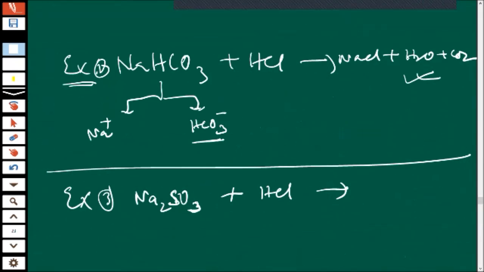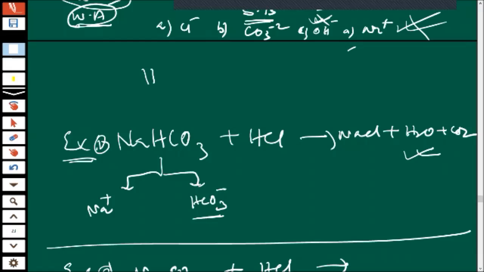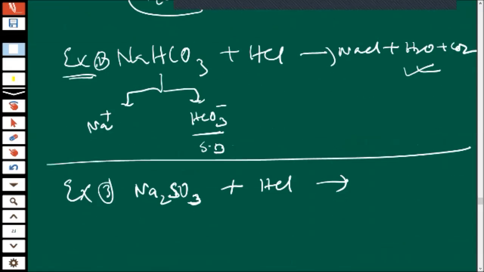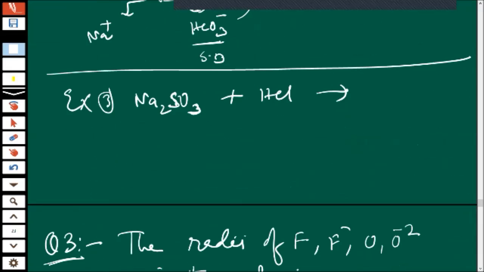So this also came from H2CO3 only, and this is the weak acid. So this is a strong base. As soon as H plus is supplied, it will readily convert into carbonic acid and it decomposes. Come on, next.